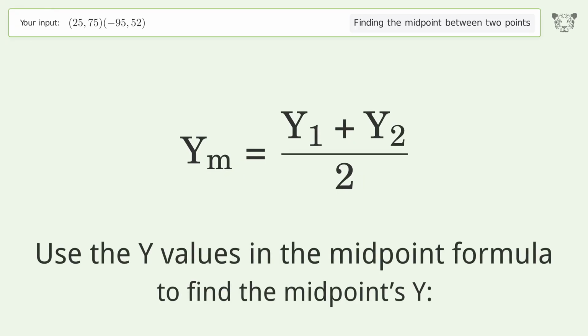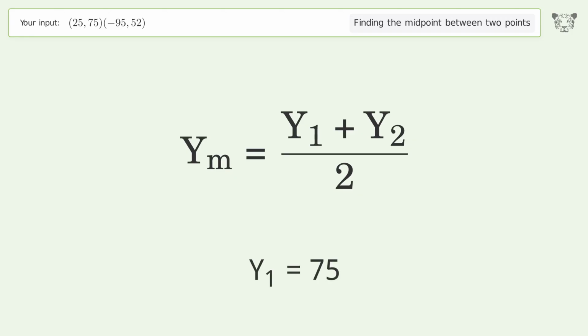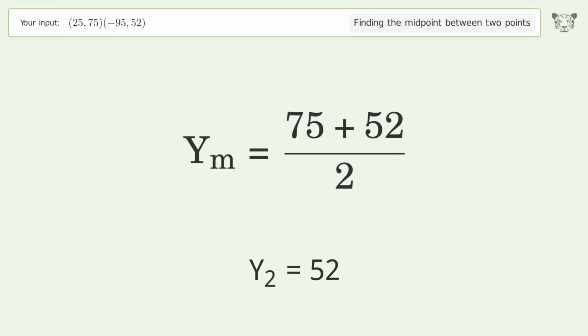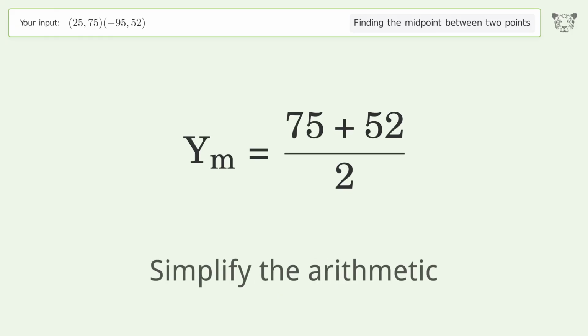Use the y values in the midpoint formula to find the midpoint's y. y1 equals 75. y2 equals 52. Simplify the arithmetic.